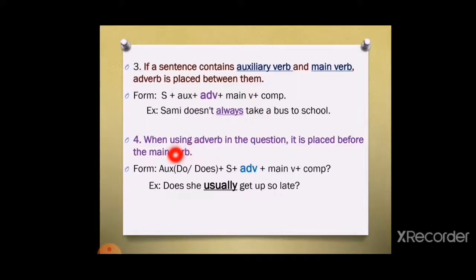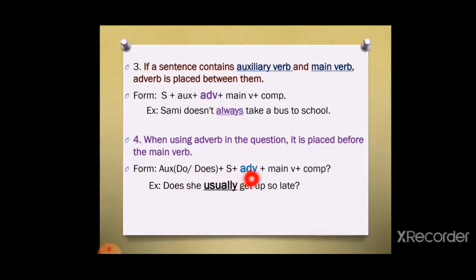The last position, when using adverb in the question, it's placed before the main verb. Let's see. We start the question by using do or does, depend on the subject. If the subject is singular, we use does. If the subject is plural, we use do.